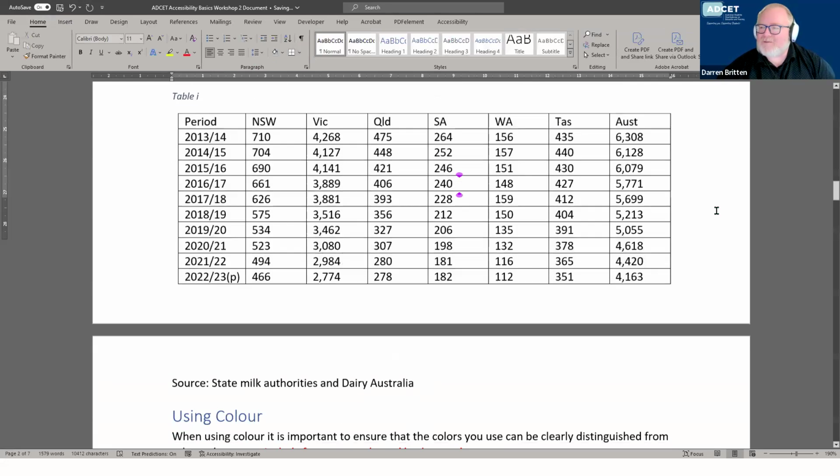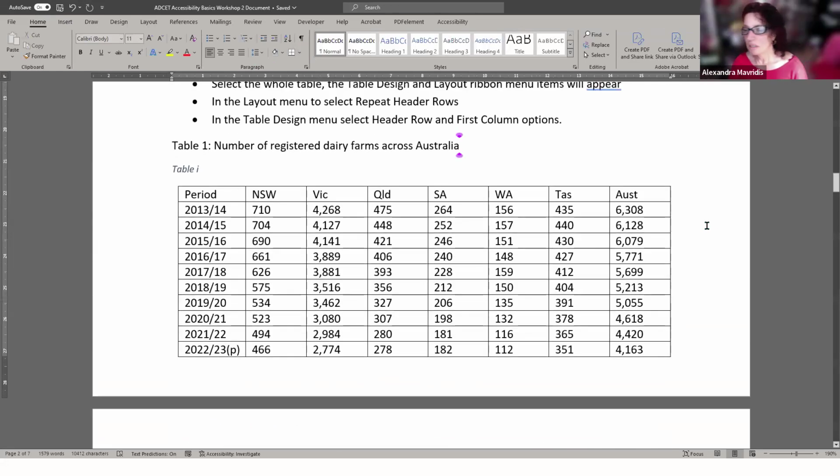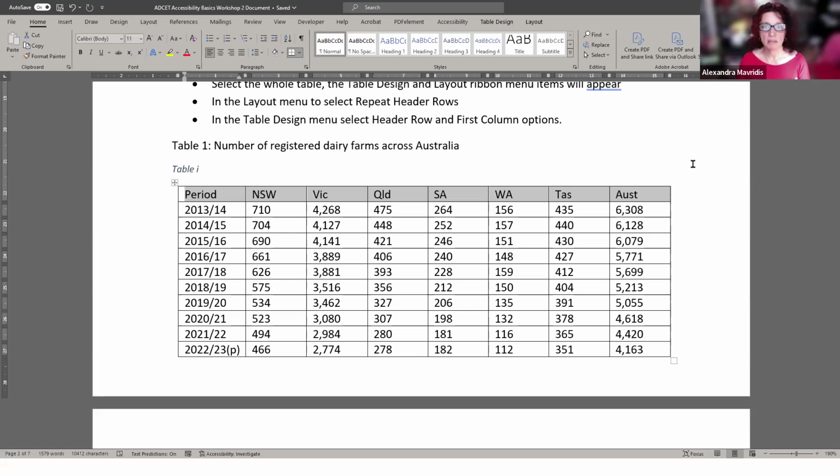Alexandra, you had a quick question. Sorry, just had to unmute. Yeah, I was just getting a bit confused about the table header rows. But I do have one question. You started off by saying that tables are problematic, and I get that, but sometimes I use them because it lays out the information really well. So what's the suggestion? I lost the thread of it a bit.